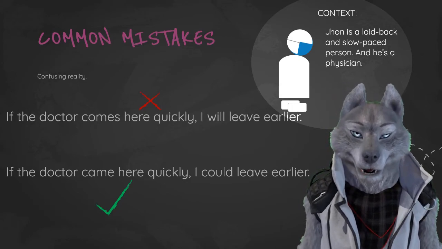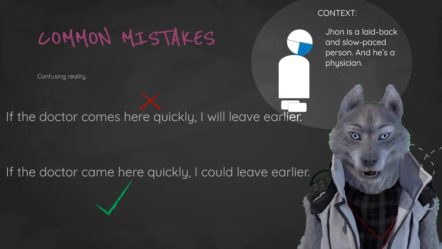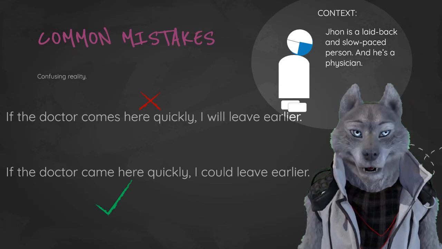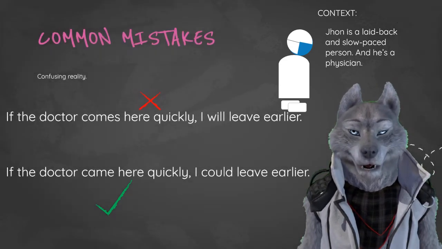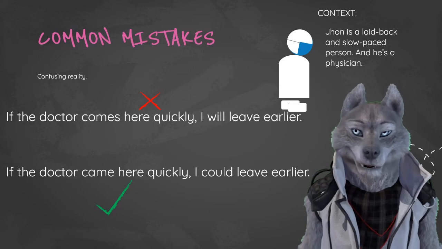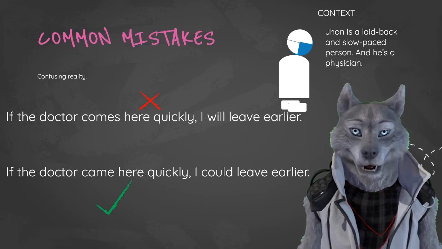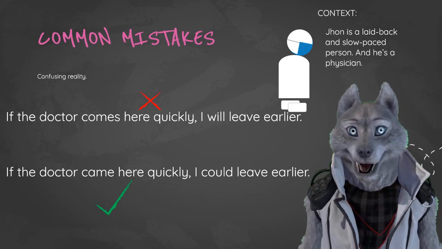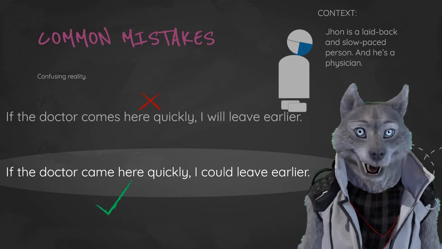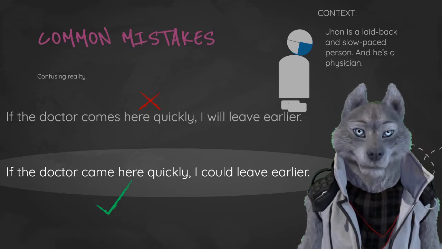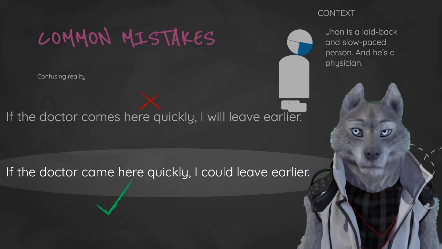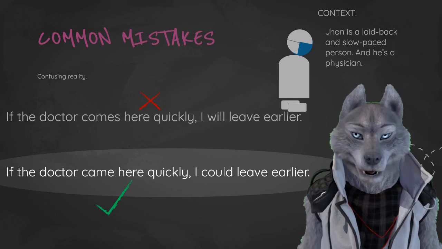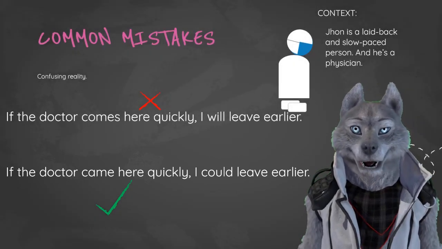So let's talk about John. John is a laid back and slow paced person, so he's like the worst physician there, only because he's really slow. He's too slow. So, using a first conditional with him as a protagonist, that wouldn't make any sense. We have to use a second conditional. Why? Because he's too slow, and we need somebody fast right now, and he's not gonna come here fast. So, sorry, we have to wait for him. So, if the doctor came here quickly, I could leave earlier. But nope, John is the slow one. And that's it.